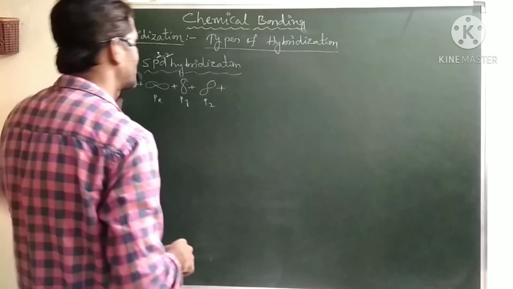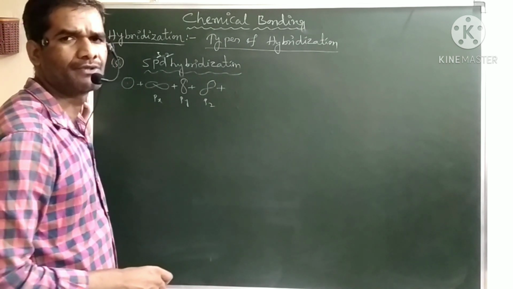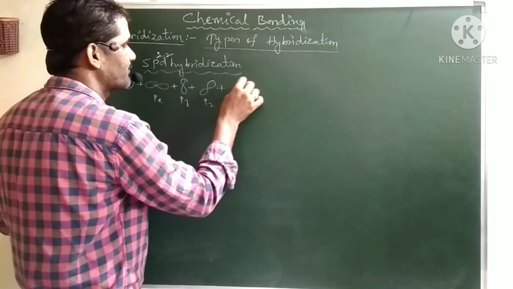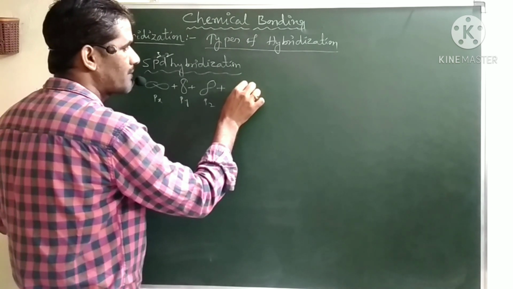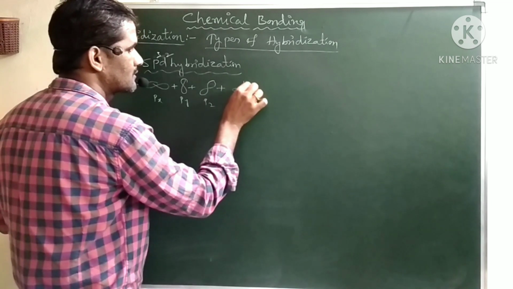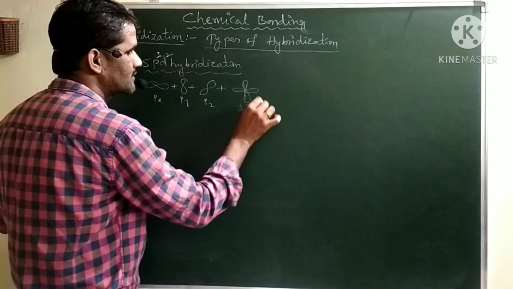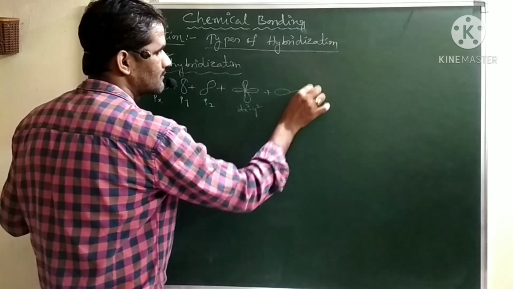The d orbitals generally in case of sp3d2 are dx square minus y square and dz square. They are involved because they have a similar orientation here. Dx square minus y square means they lie on the axes. Let us assume these are the axes. Dx square minus y square and dz square.